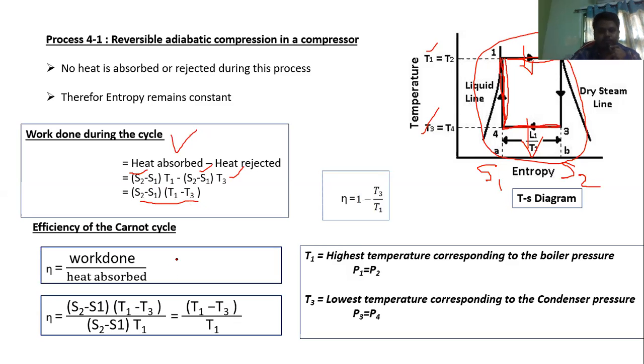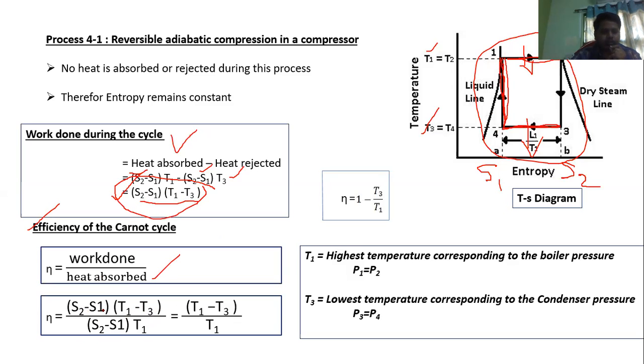Now, the efficiency of the Carnot cycle. Generally, how do we find the efficiency? Output by input. What is the output here? The work done. What is the work done here? We already know how to calculate it: S2 minus S1 times T1 minus T3. So the efficiency is S2 minus S1 times T1 minus T3, divided by the heat absorbed. Where is heat getting absorbed? In process 1 to 2, at the boiler. So S2 minus S1 times, here the temperature is T1.